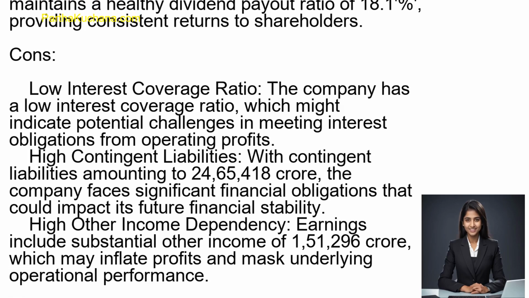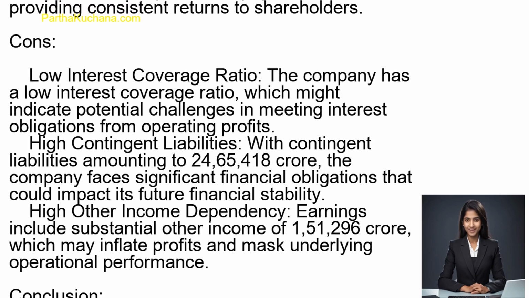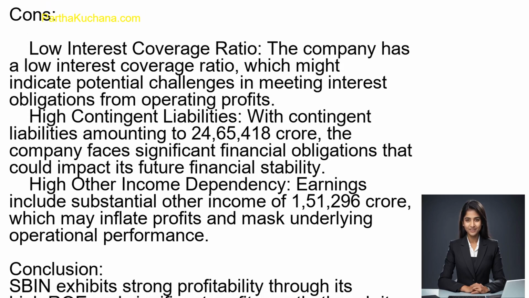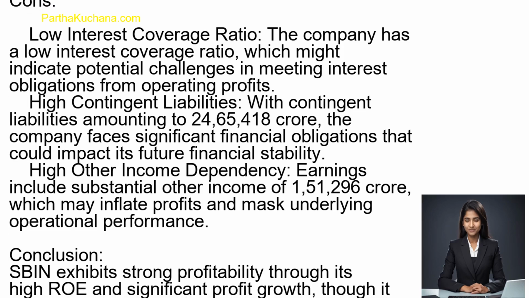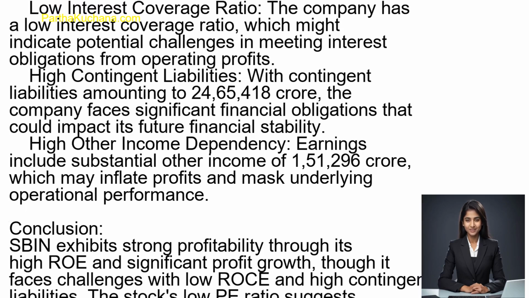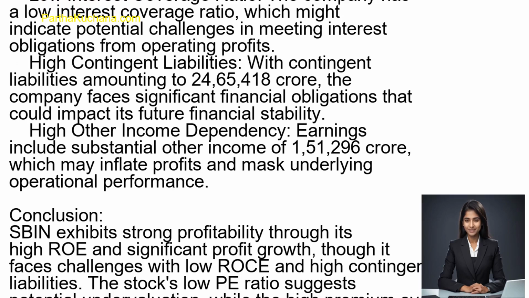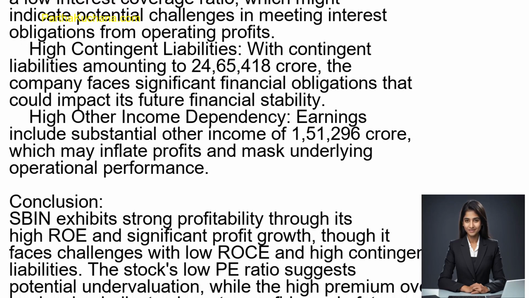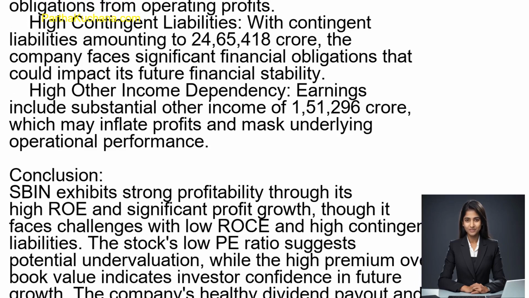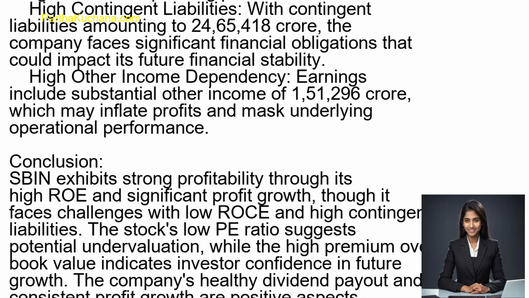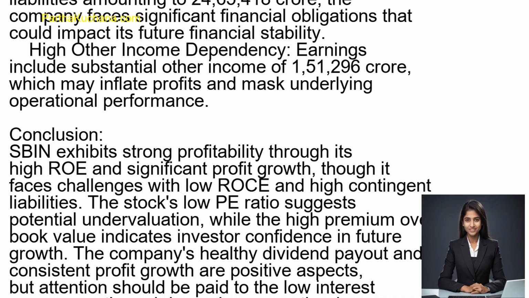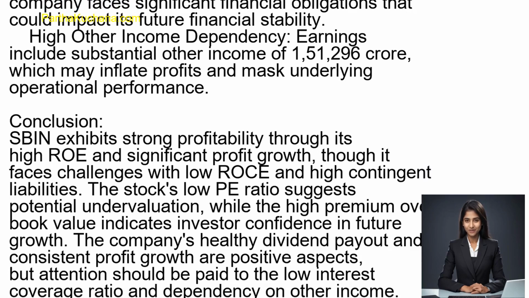Conclusion. SBIN exhibits strong profitability through its high ROE and significant profit growth, though it faces challenges with low ROCE and high contingent liabilities. The stock's low P/E ratio suggests potential undervaluation, while the high premium over book value indicates investor confidence in future growth. The company's healthy dividend payout and consistent profit growth are positive aspects, but attention should be paid to the low interest coverage ratio and dependency on other income.